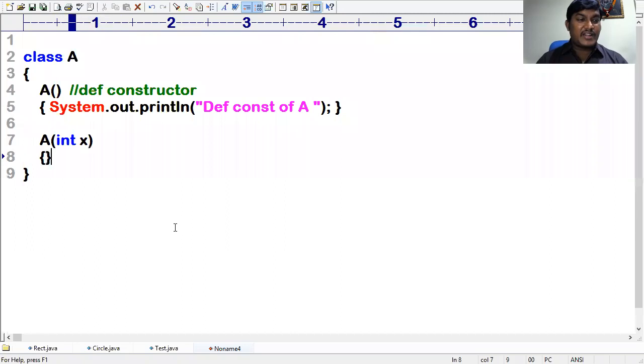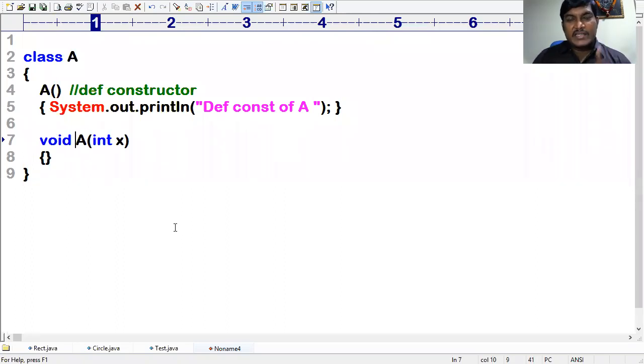This constructor requires an argument, so it is a parameterized constructor requiring one parameter. But intentionally I'm writing void.